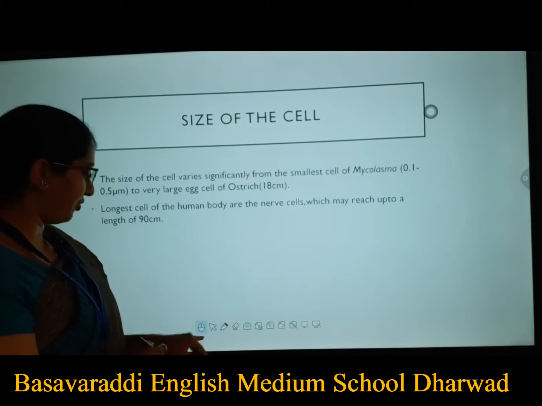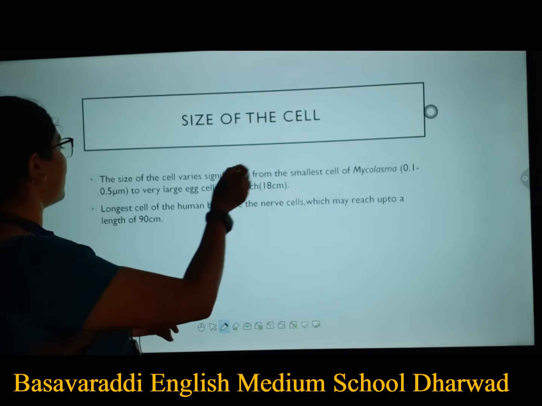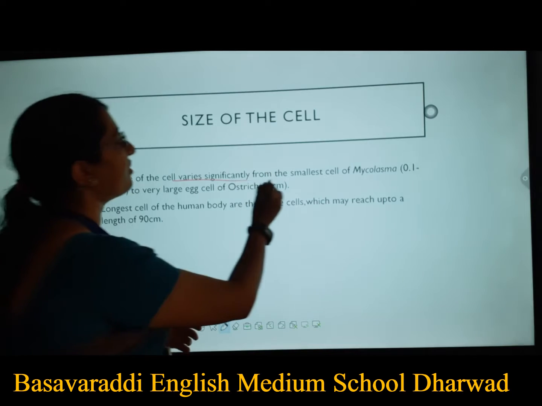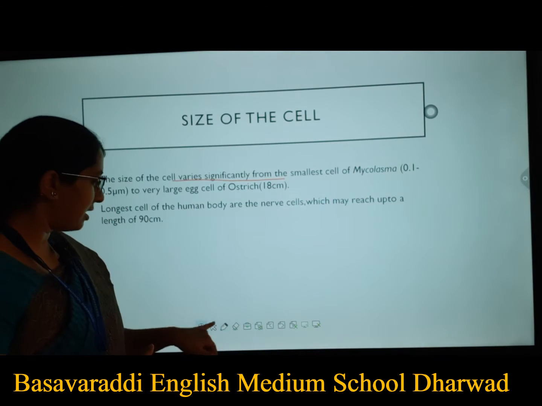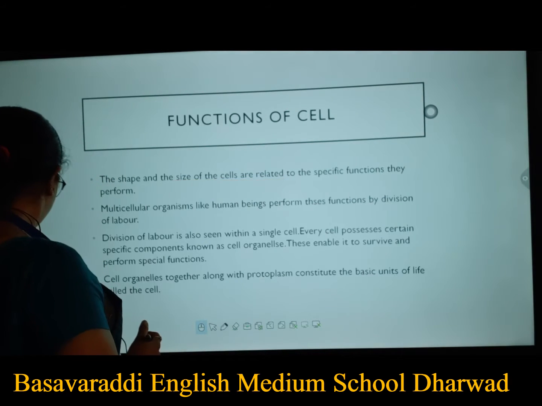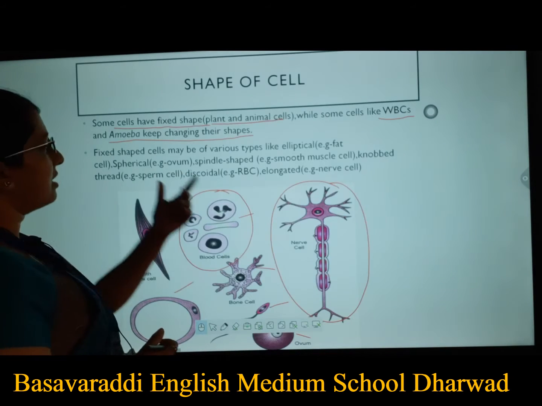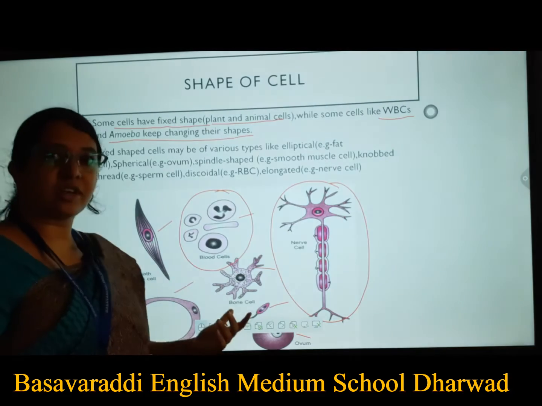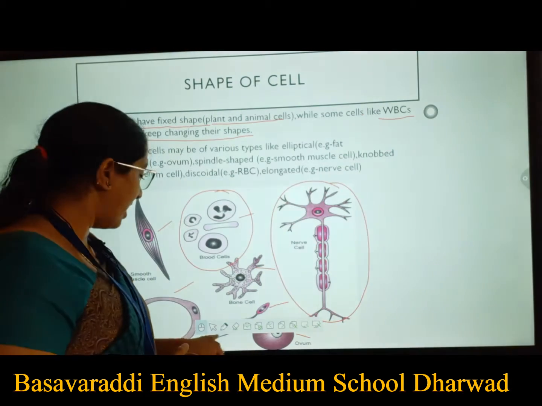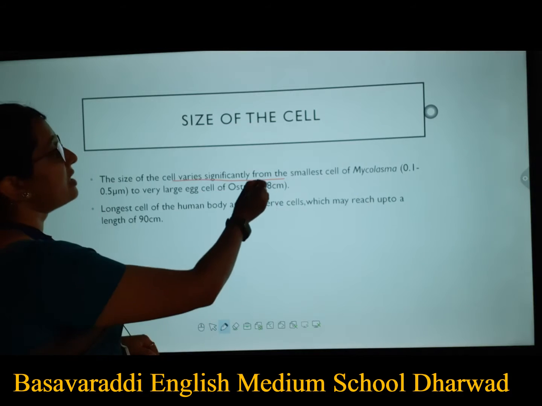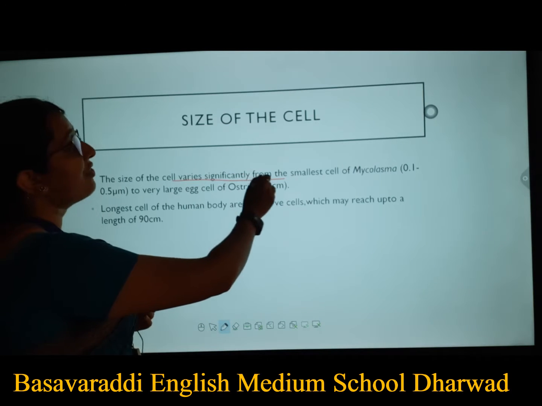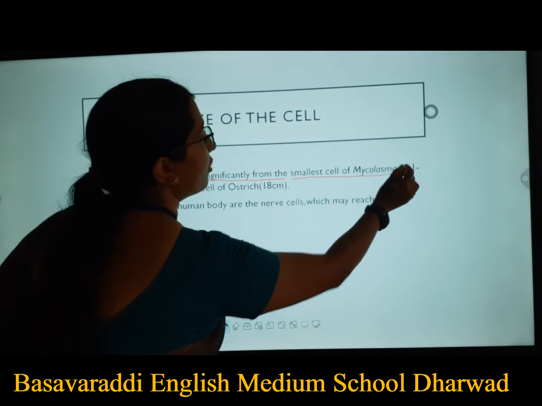Then the size of the cell. The size of the cell varies significantly. We just saw the shapes, and as the shape is different, their size also varies. The size of cells varies significantly, from the smallest cell of mycoplasma.